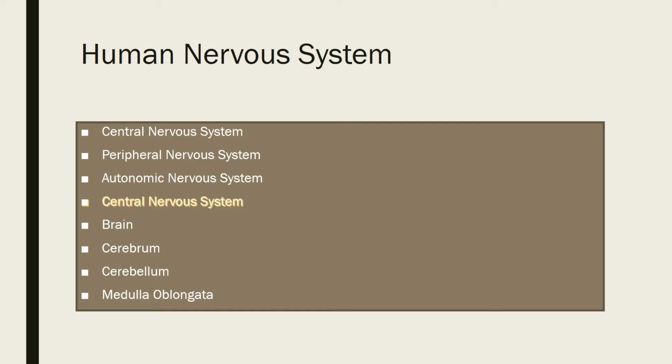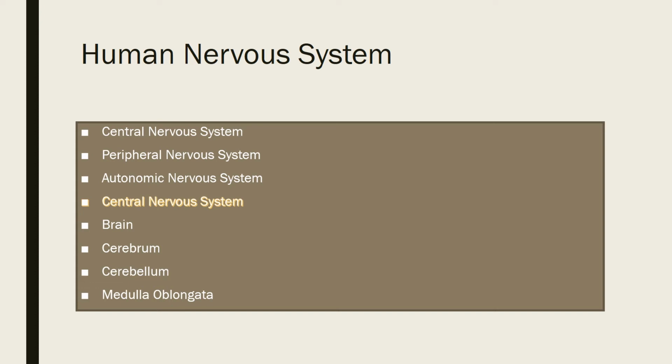Human nervous system. The human nervous system has three main parts. CNS, that is central nervous system. It consists of the brain and spinal cord. Peripheral nervous system, that is PNS. It consists of all the nerves of the body. Autonomic nervous system, ANS. It consists of a pair of chains of ganglia. Ganglia is a mass of nerve cells and nerves.